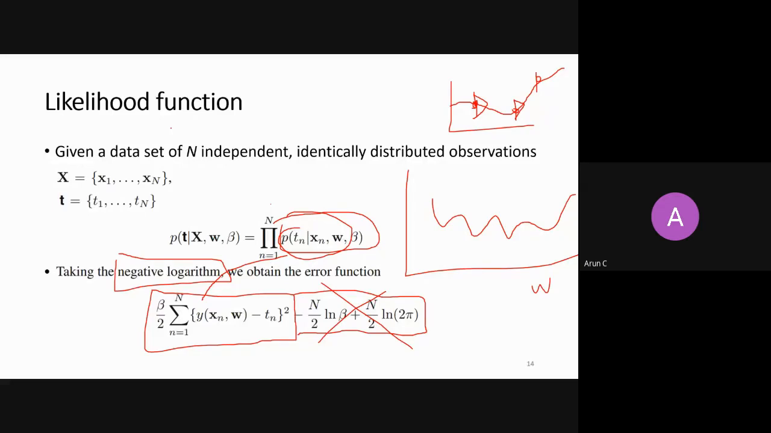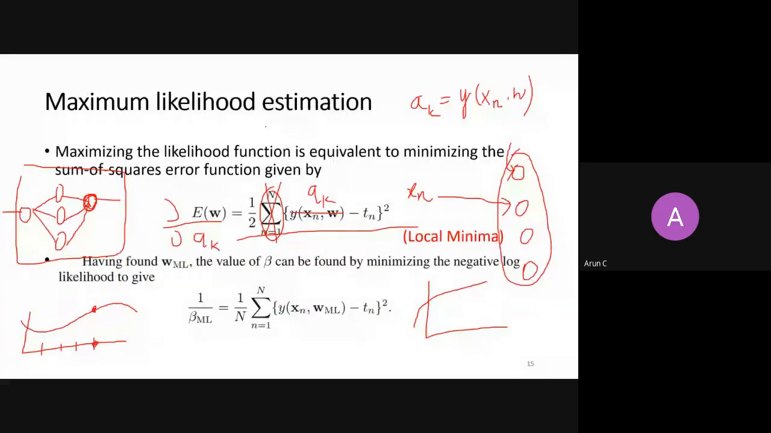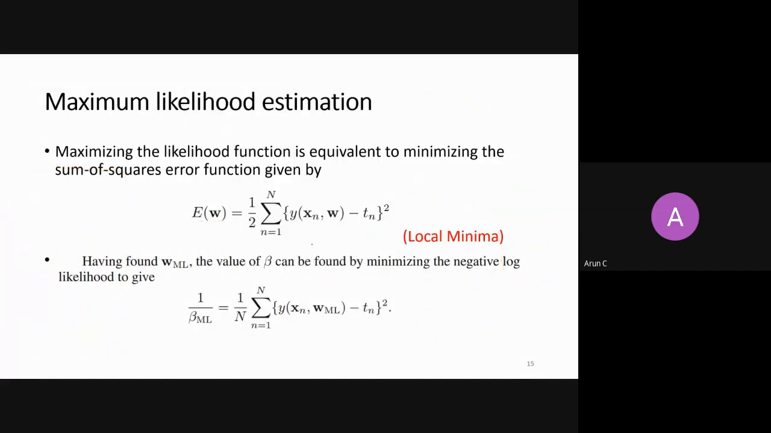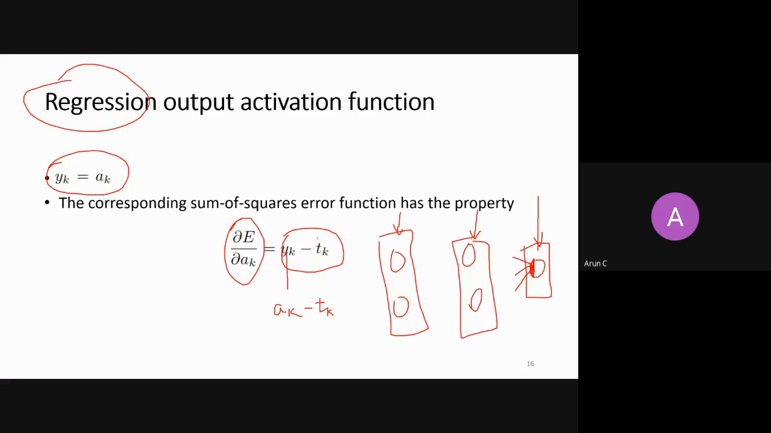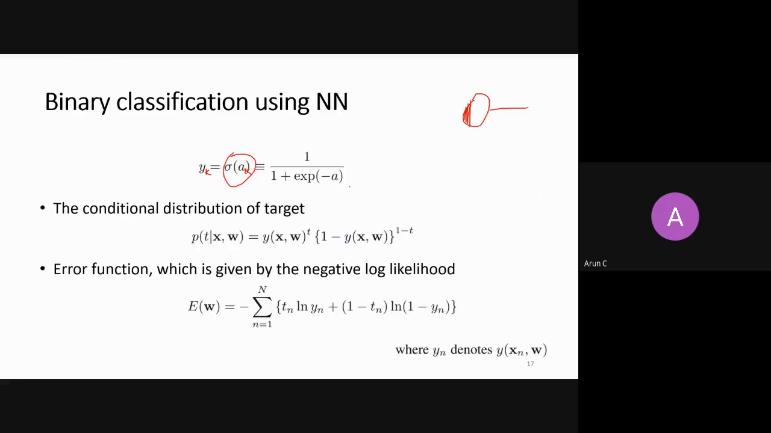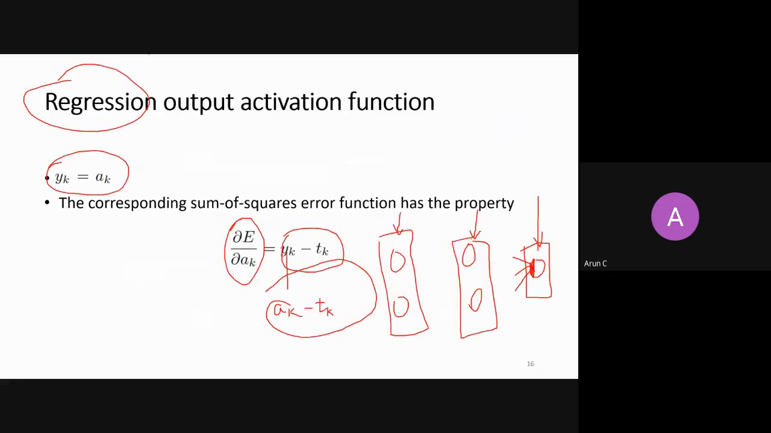So we are just trying to generalize in terms of regression, just to understand this. Then when I take a derivative with respect to ak, it will be ak minus tk, if it is a binary classification problem. So this is for regression. You remember, this is for regression. I have explicitly written that on this slide.